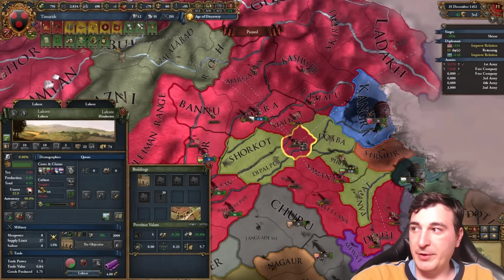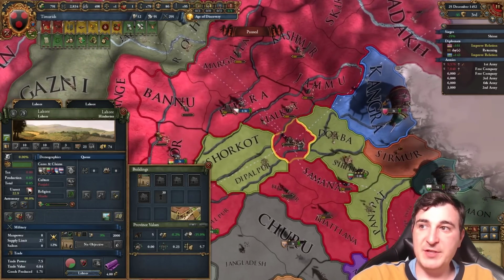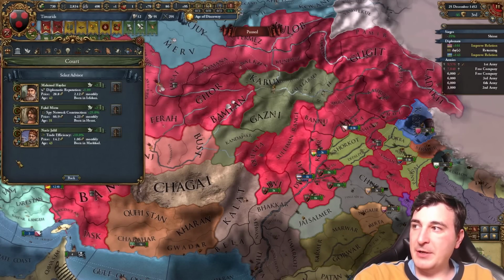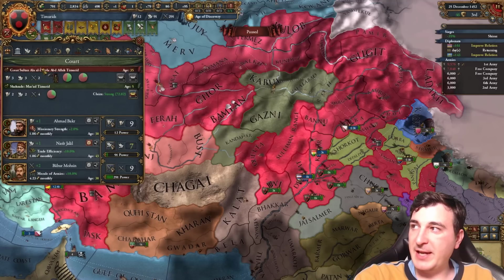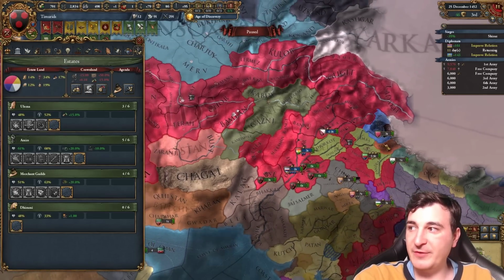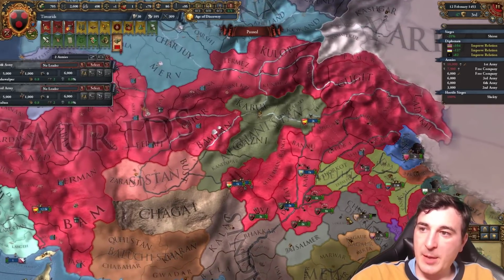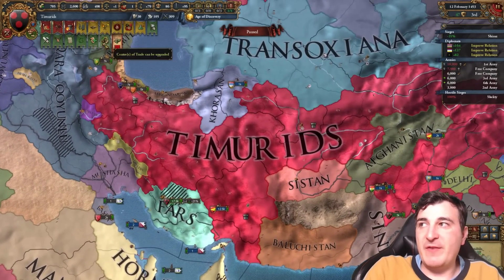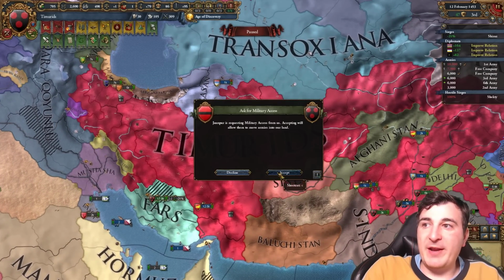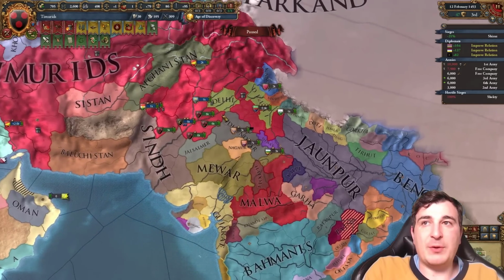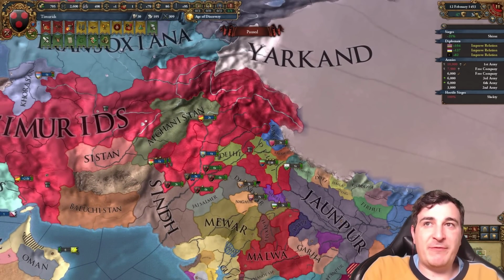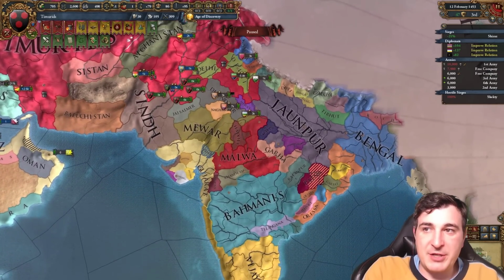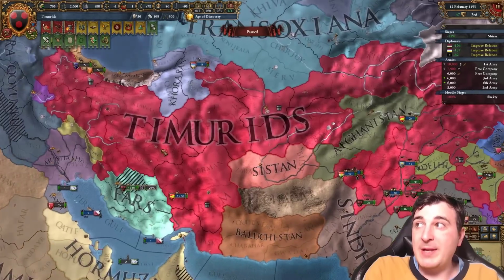When is this going to finish coring, though? It's going to finish in 55. Just 3 years? We can definitely survive 3 years. 100%. Holy mother, I just realized I had no advisors. How did I forget to get advisors, my dude? Actually forgot since the start of the campaign. What? We're going to need a couple of years anyway to finish integrating our vassals. So we're going to be improving relations with our vassals now, and we're going to be essentially getting ready for starting the massive wars that we're going to have in India around 1457, 58. After we form the Mughals, 100% of our attention is going to go towards conquering India. So we're basically just getting ready for that.